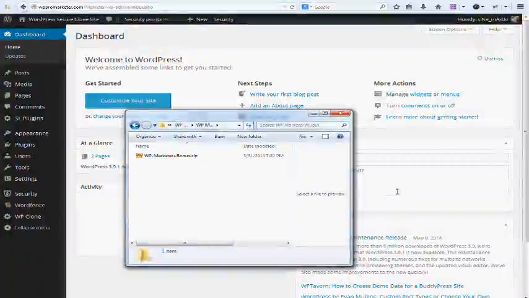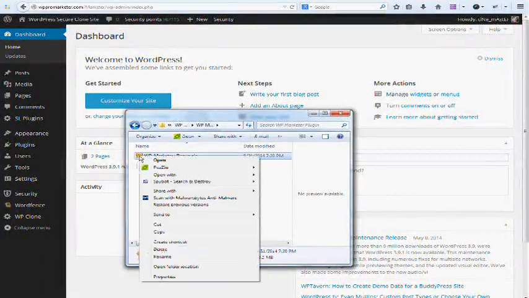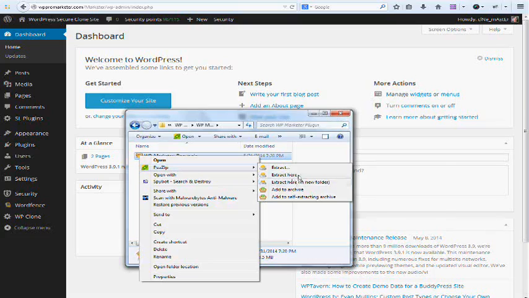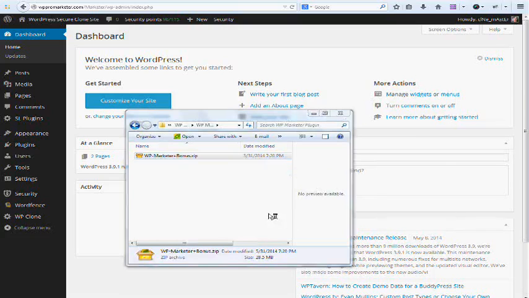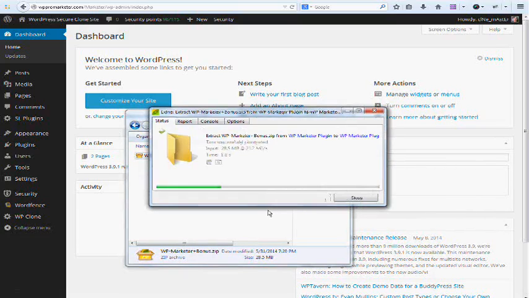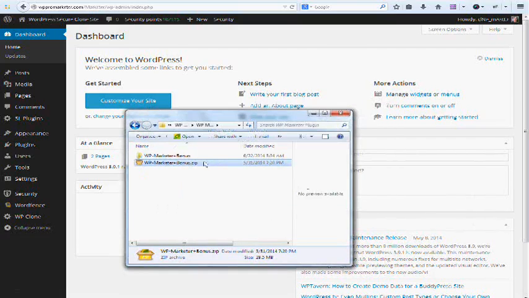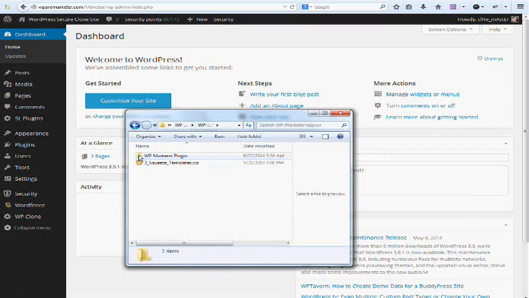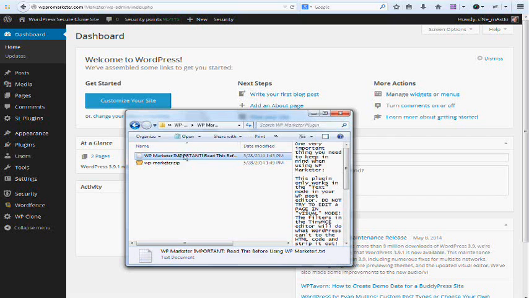Before installing the WP Marketer plugin on your WordPress site, you're going to want to extract the file that it came in, and you just use your default extraction. Usually Extract All is the command on that with a right click on the file. You want to be sure and read the README file that's in there. It has some important information on using the plugin.